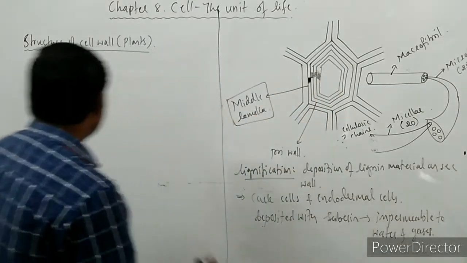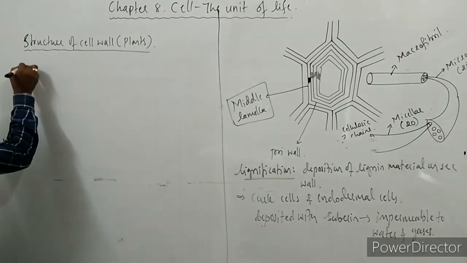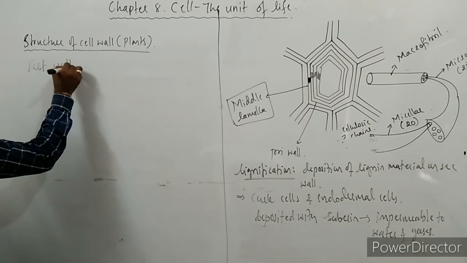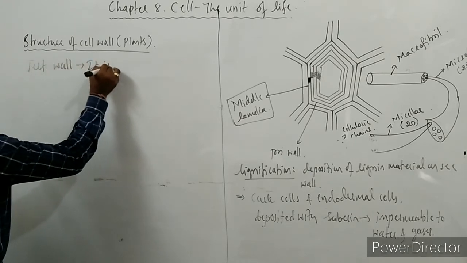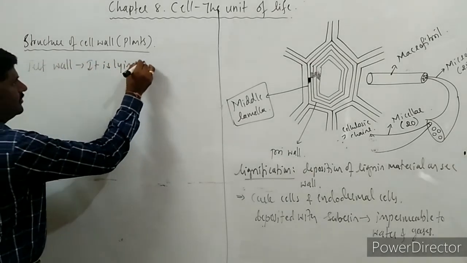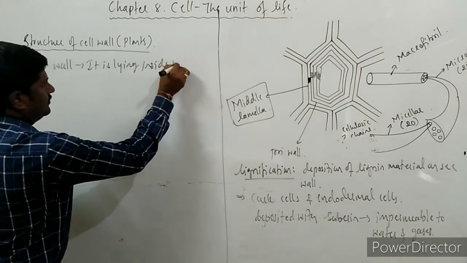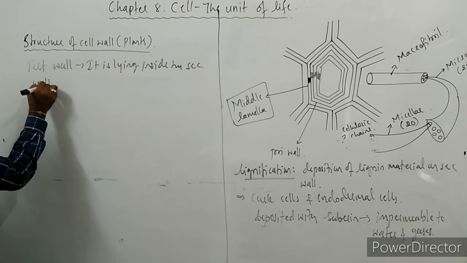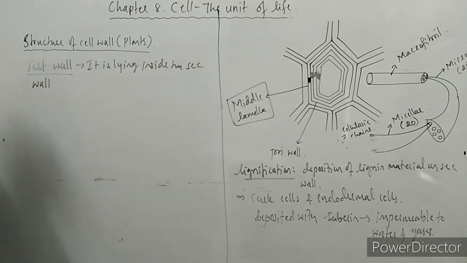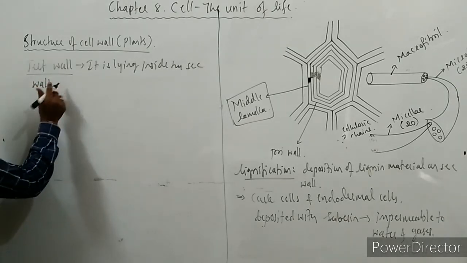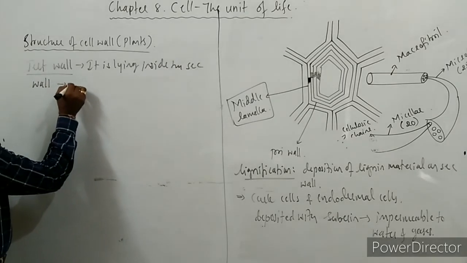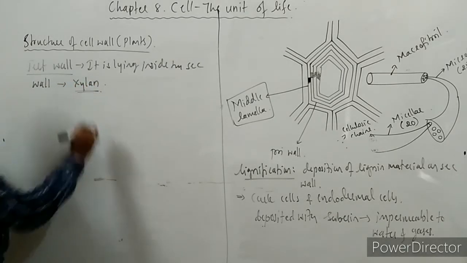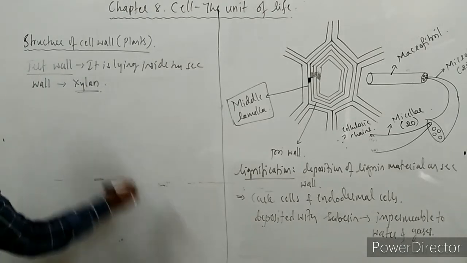Okay, so let us write here: the tertiary wall is lying inside the secondary wall, and it is made up chemically of xylan material.